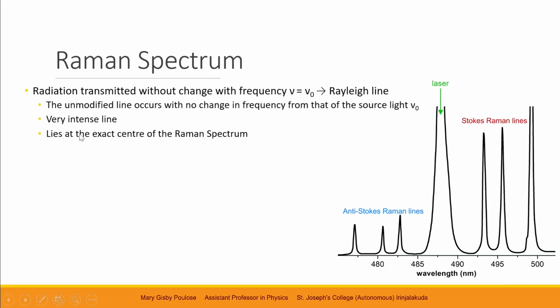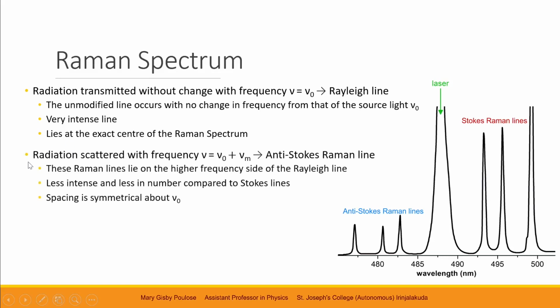Now, in the spectrum, we have three types of lines. First one is the radiation transmitted without change in frequency. That is nu equals nu naught. It represents the Rayleigh line at the exact center of the spectrum. Now, the unmodified line occurs with no change in frequency from that of the source light, nu naught. Its frequency is not changed. Then, it is a very intense line. Its intensity is very high. And then it lies at the exact center of the Raman spectrum.